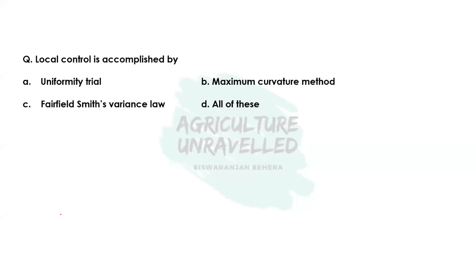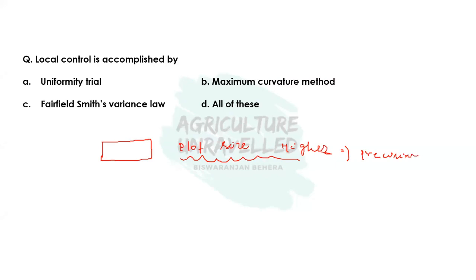So another thing is that during this blocking technique one thing is very important. Remember this thing: when the experimental plot size is higher, then precision level is higher.